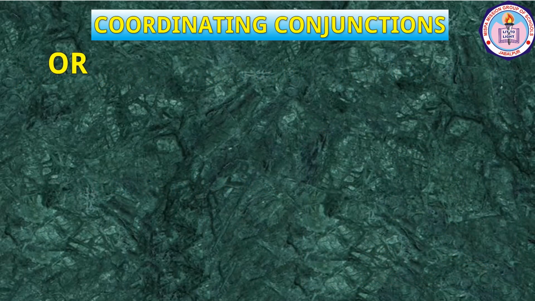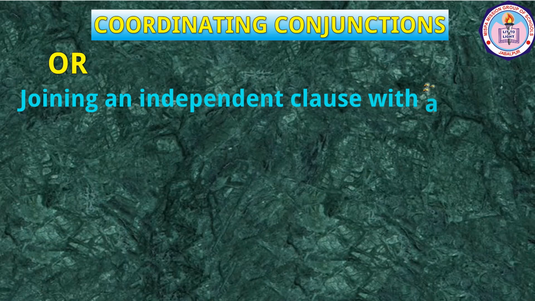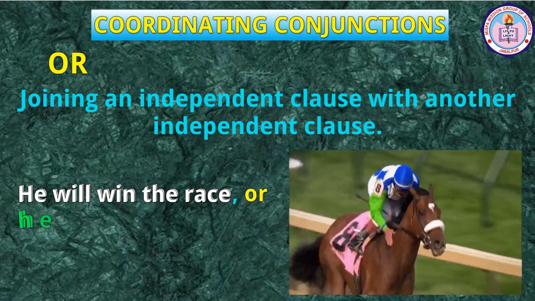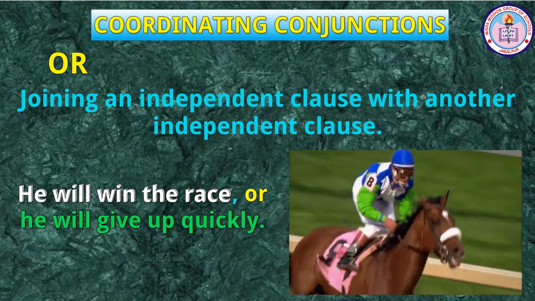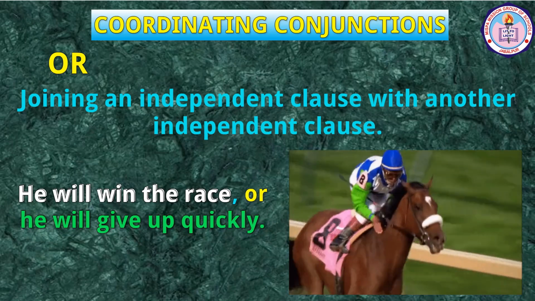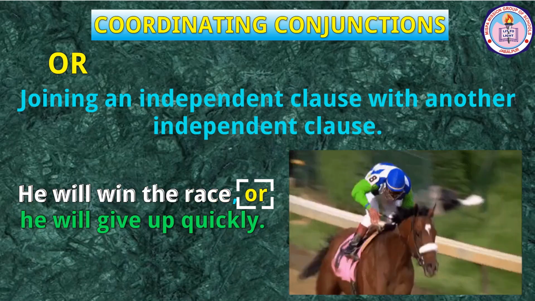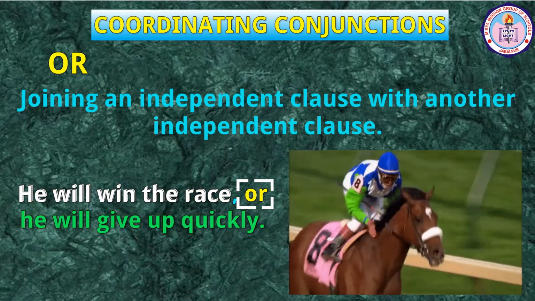Or, joining an independent clause with another independent clause. He will win the race or he will give up quickly. Here, the conjunction or joins the clauses he will win the race and he will give up quickly.